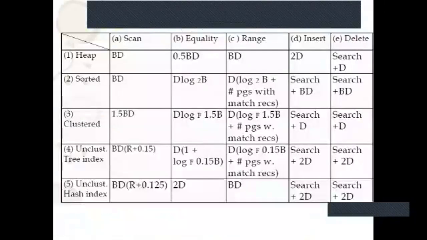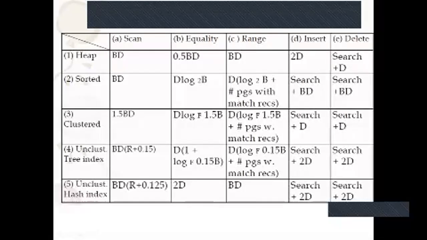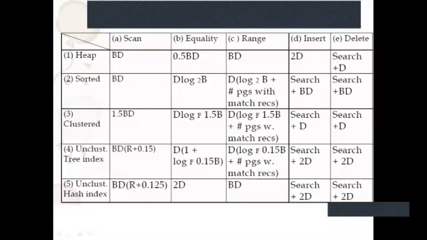Now after this we are done with cost operations of heap, stored data, tree indexing, and hash indexing. While doing primary indexing, I've already told you the complexity of searching a particular data in primary indexing or secondary indexing.